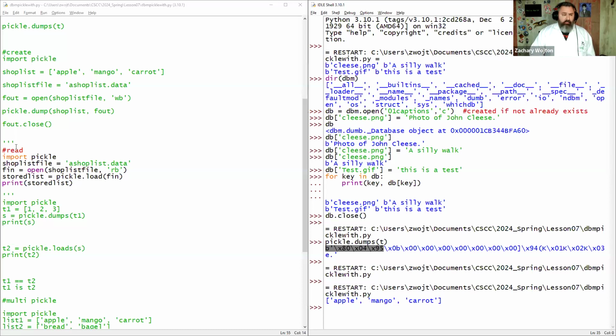So cool, that's it, all right? That's how you create a pickle. That's how you open a file to be written into a pickle, and then close the file, of course. And then here's how you read it. Pretty cut and dry.